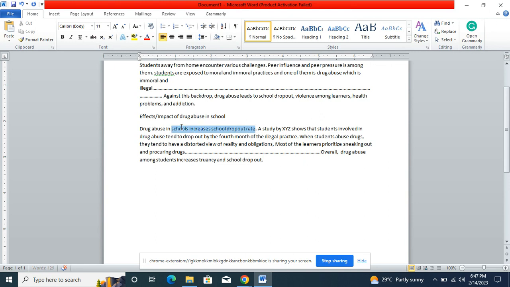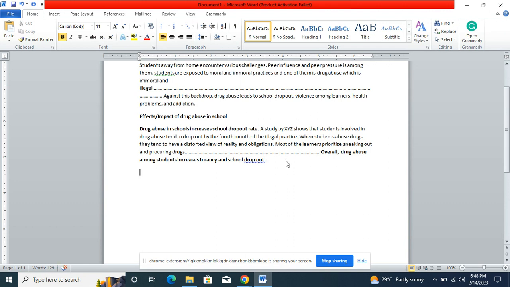So this is what we are calling a topic sentence. Every body paragraph must have a topic sentence and it must have a concluding sentence. The concluding sentence summarizes whatever we have discussed. The topic sentence tells us what the paragraph is all about. Now these paragraphs will be based on this thesis statement. You can see we have started with drug abuse. Now the next one is violence among learners.